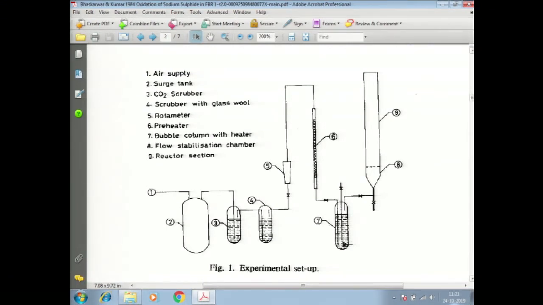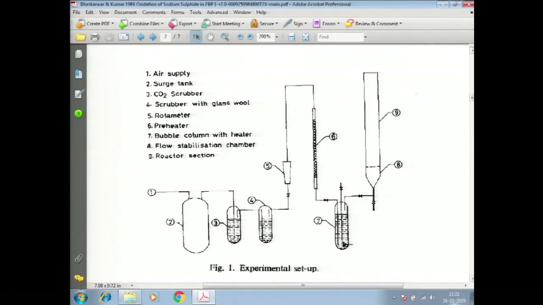Here it turns out that the reaction we eventually wanted to study here was a very tricky reaction, oxidation of sodium sulfide to thiosulfate. And we meant to oxidize sodium sulfide using oxygen from air. And that reaction had to be carried out at a temperature of 75 degrees centigrade. So it turns out that you can't maintain the solution at that temperature and pass air at ambient temperature,